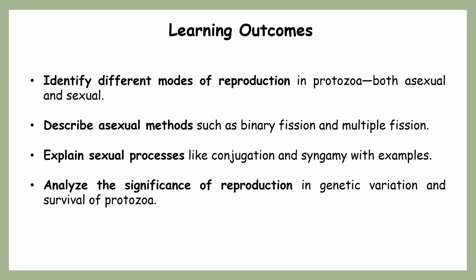You will be able to analyze the significance of reproduction in creating genetic variation, which helps further survival of the protozoa.